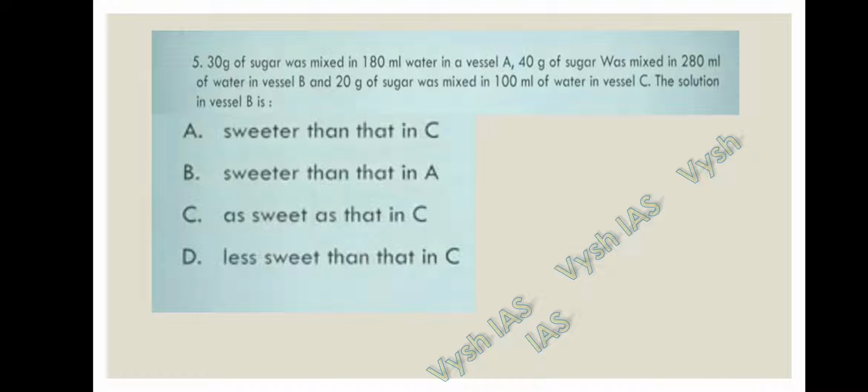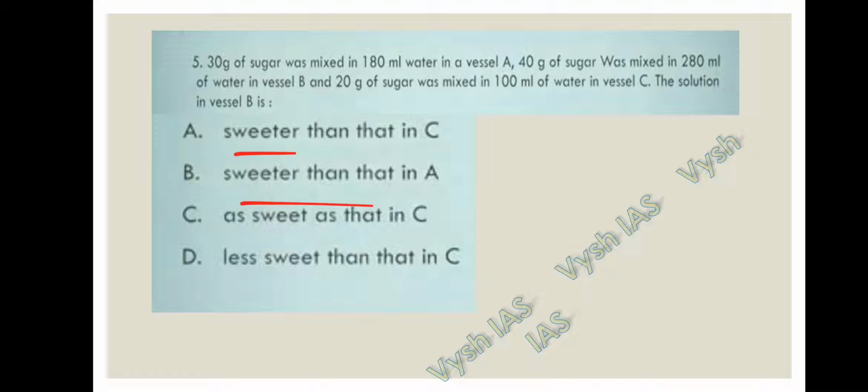Question number 5. 30 grams of sugar was mixed in 180 milliliters of water in vessel A. 40 grams of sugar was mixed in 280 milliliters of water in vessel B, and 20 grams of sugar was mixed in 100 liters of water in vessel C. The solution of which vessel is sweeter? So we have to calculate the percentage of sugar in each vessel. Then we'll get the answer.